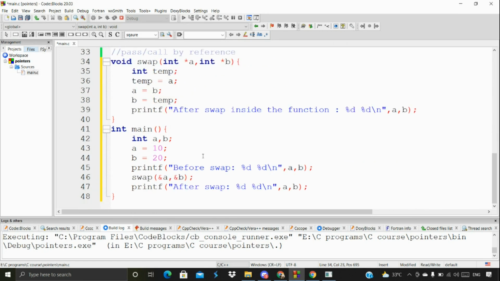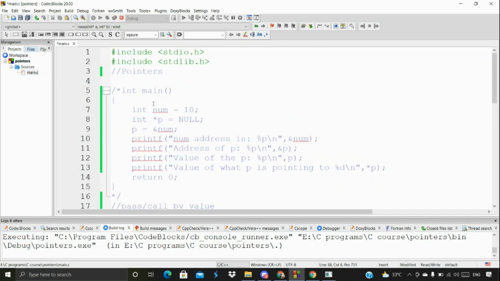Whenever we are passing the address, we have to use pointers only. And then the temporary variable, I'm also just using as a pointer only. And then we don't need to use anything here, only once is enough to declare it. And then here is a pointer. We're storing the address of the particular variable, and the pointer will be pointing to that particular value. That's how we are getting this particular data, right?